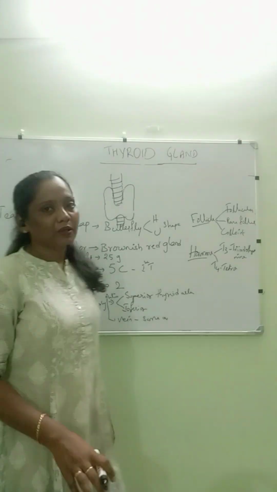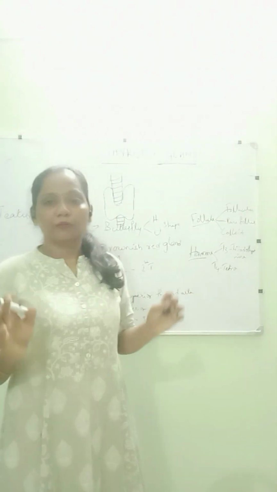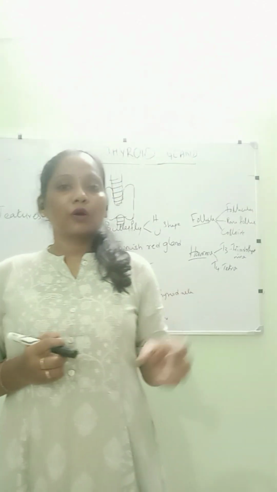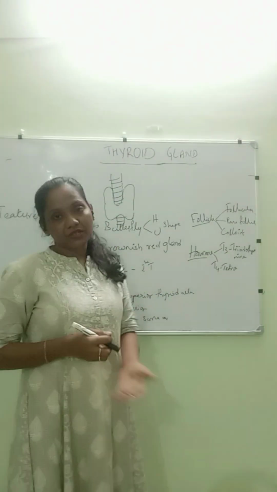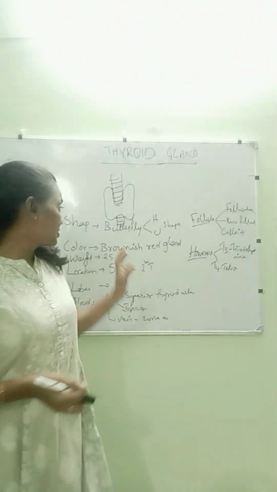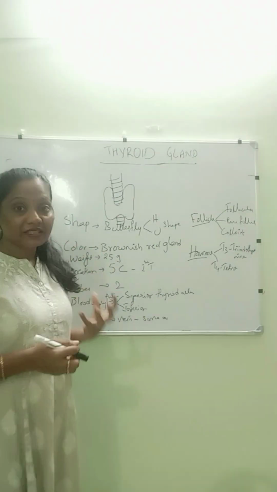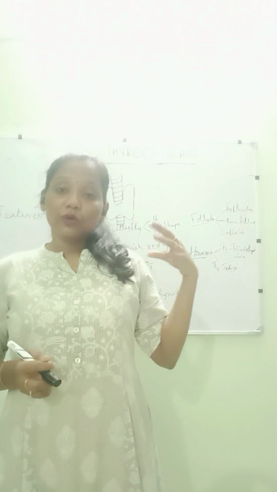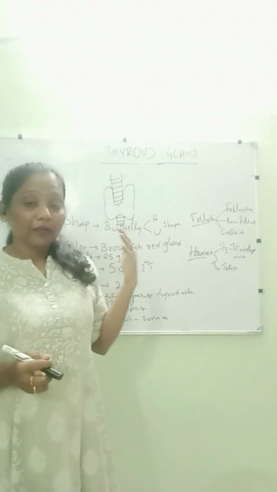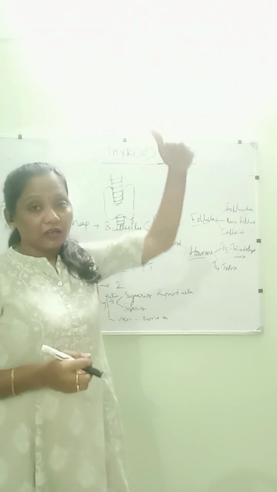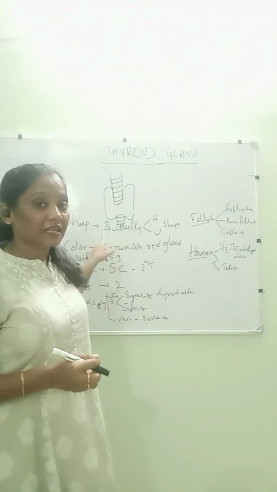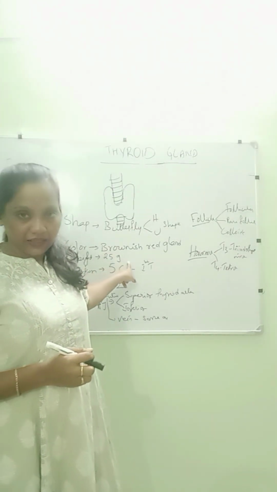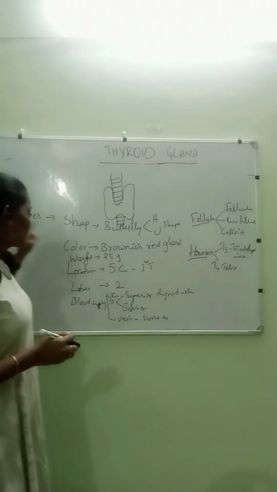And the color: almost all organs are brownish in color. When I spoke about the renal system also, I told you it is brownish color. It is a brownish red gland, and it weighs about 25 grams. Whereas the pituitary gland is a master gland, this is the largest gland. So by weight also, it is 25 grams.